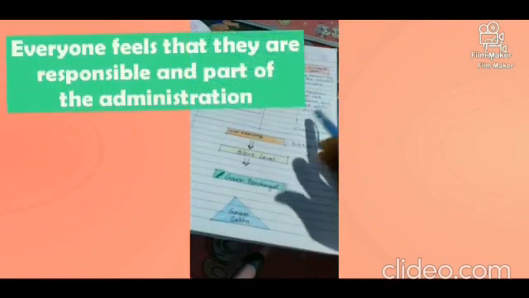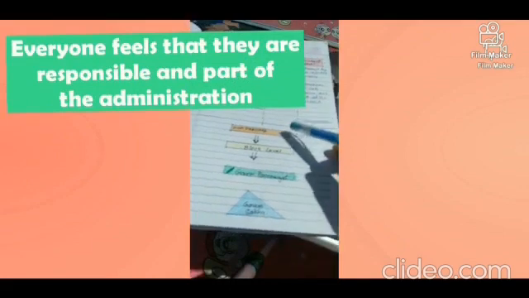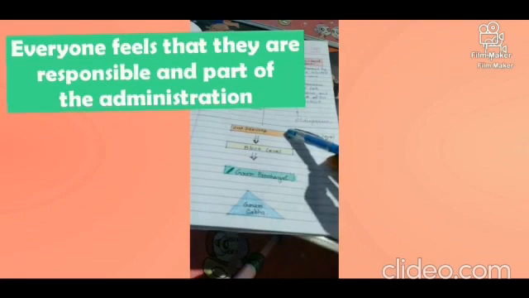And everyone in the Panchayati Raj system feels that they are responsible enough to participate in the country's administration. They feel like they are a part of the administration. उनकी बात सुनी जा रही है, वो अपनी बात कह सकते हैं. So they feel like being part of the administration and being responsible for all the development work.